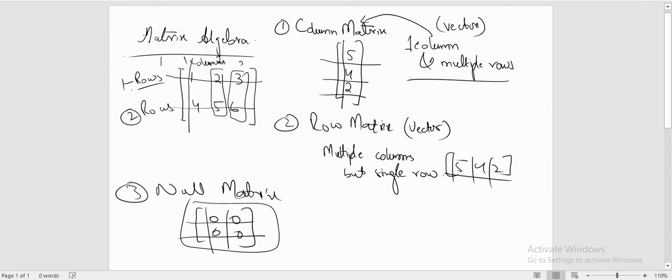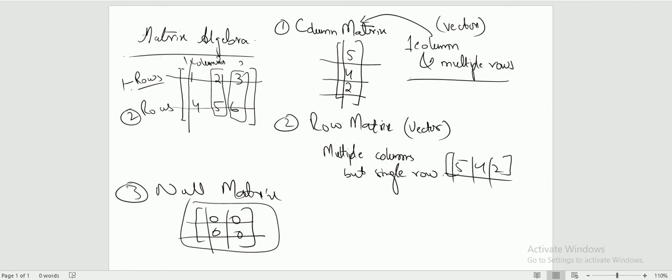So basically it's a square matrix, but when it comes specifically to the elements, you can say it's a null matrix. Because this matrix only consists of zeros, it can also be referred to as a null matrix.